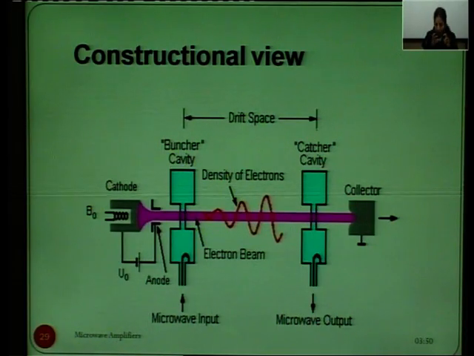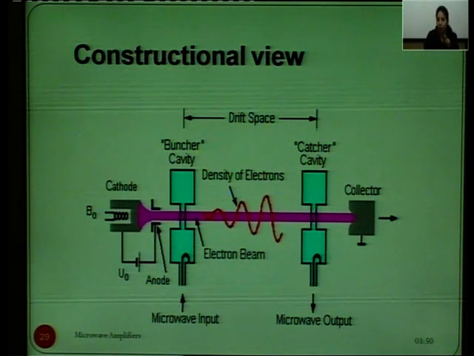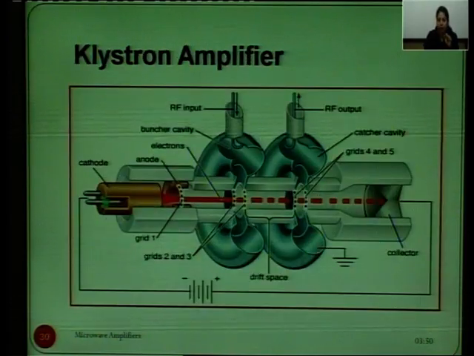Here we can see that at the buncher cavity, at the lower end, we have the microwave input, and at the catcher cavity we have the microwave output, which is the amplified signal. Now we will discuss how this amplification is done in the Klystron tube.